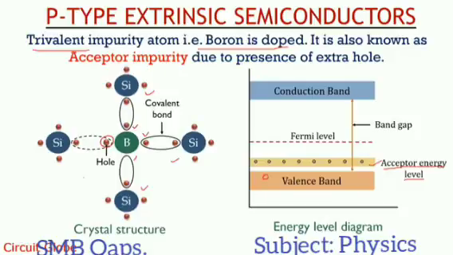Here is the conduction band, and there is a large band gap between the valence and conduction band. For the electron which is present in the valence band, the acceptor energy level will require more energy than the n-type material to reach the conduction band. So we can say simply that in the valence band we need more energy than the n-type material to reach the conduction band.